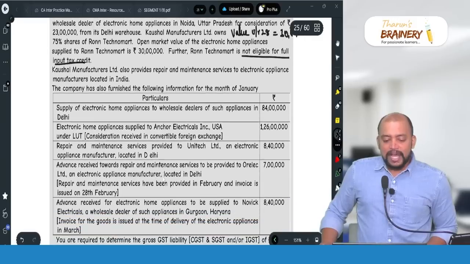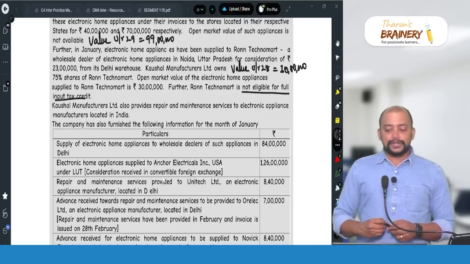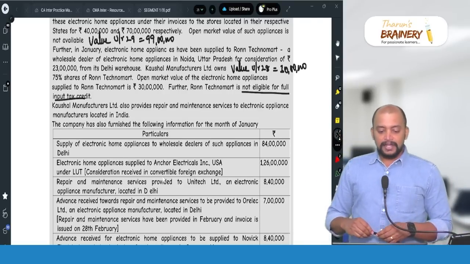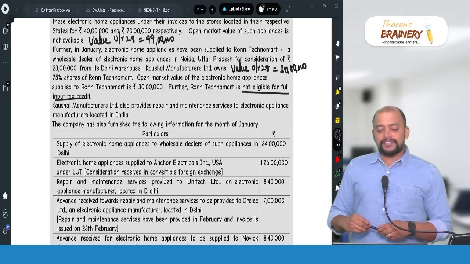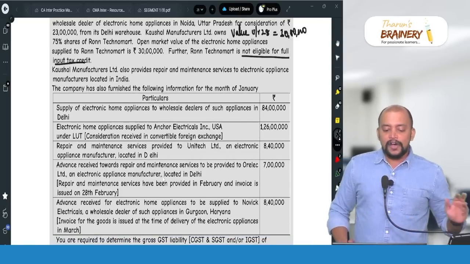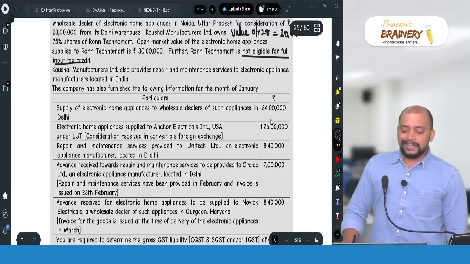Then Kaushal Manufacturers Limited also provides repair and maintenance services to electronic appliance manufacturers located in India. The company has also furnished the following information for the month of January. Supply of electronic home appliances to wholesale dealers of such appliances: normal sale.